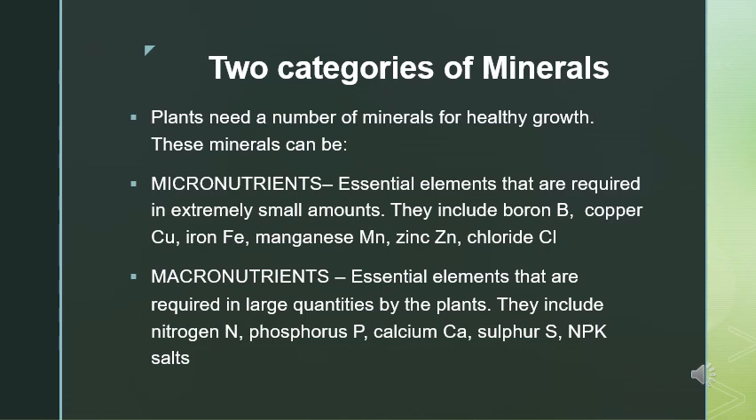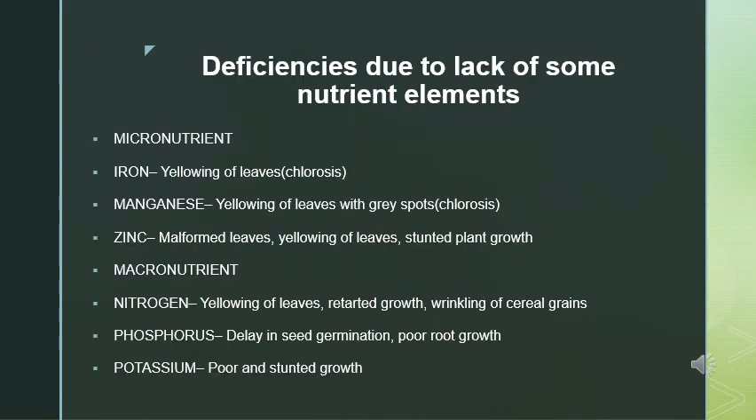For example, nitrogen is required for protein formation, phosphorus for production of energy, and potassium regulates the opening and closing of stomata. Lack of these nutrients can lead to various deficiencies. Following are some of the deficiencies due to lack of some nutrient elements. Let's discuss the micronutrients first.